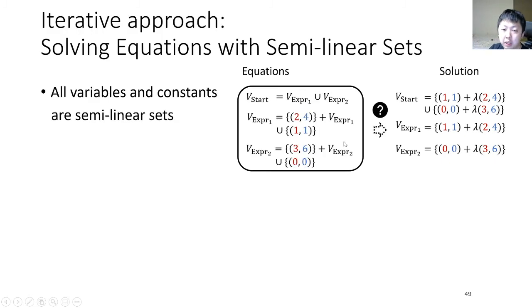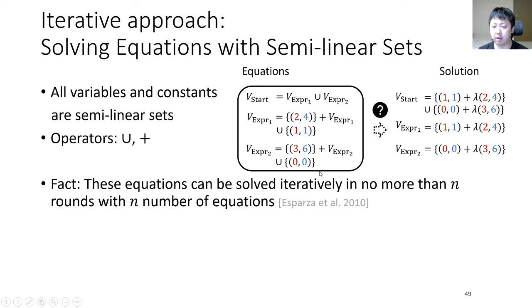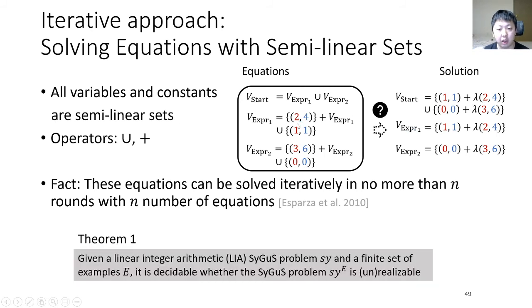So we assume that the domain of these equations is semilinear sets, which means that all variables and constants are semilinear sets. And you can observe that in this equation there are only two operators, plus and union. The previous work of Javier Esparza shows that if an equation contains only union and plus, and the domain of the equations are semilinear sets, the equation can be solved iteratively in no more than n runs with n the number of equations. So we can solve these equations and get the solutions.